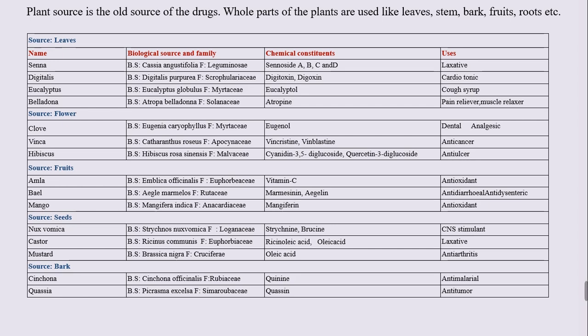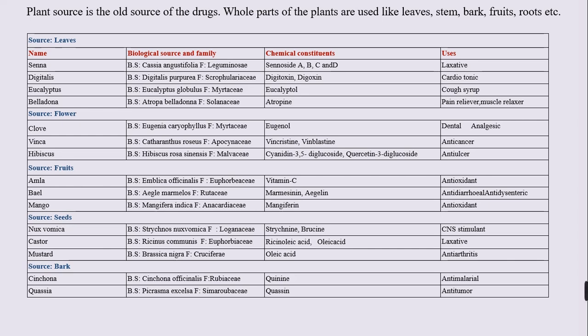So next source is flowers: clove, vinca, hibiscus, and their respective biological source and family with their chemical constituents and uses. Next source we have fruits. Under fruits we have amla, bael, mango, and under seeds we have nux vomica, castor, and mustard, and under bark we have cinchona and quassia.